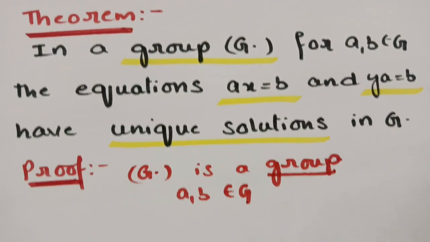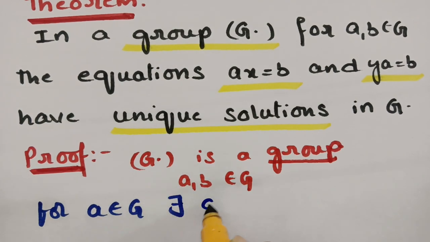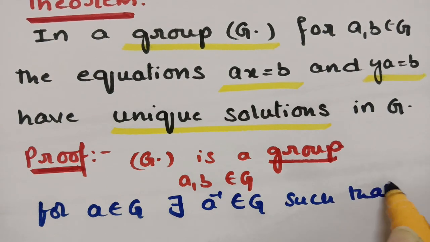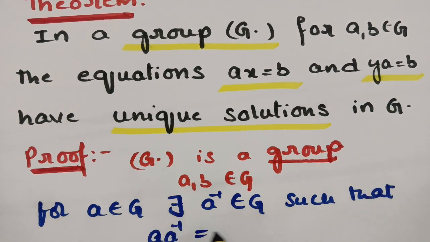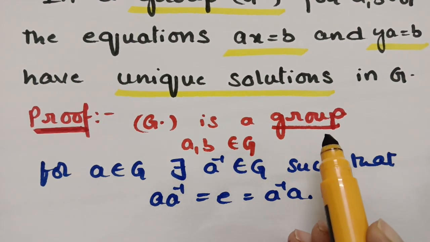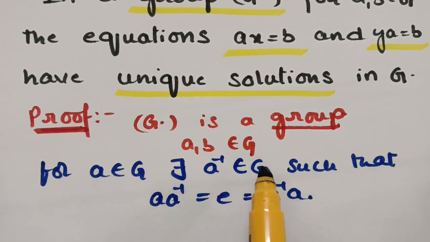Now I am taking the inverse property. See here, for a belonging to G, there exists a inverse belonging to G such that, as you all know, a into a inverse is equal to the identity element, which is equal to a inverse into a. This is the fourth property of G being a group. As G is a group, it satisfies closure, associativity, identity and inverse. According to our fourth property, I am taking the inverse element, and a into a inverse will be equal to the identity element.